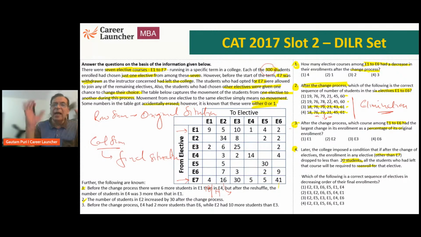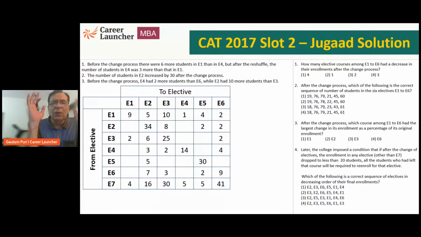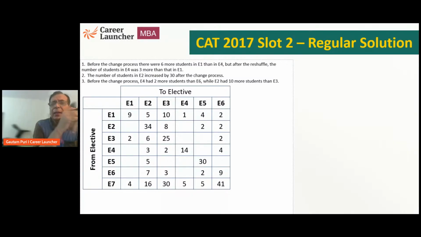So I have deciphered, I have identified. Now let's come to the solution. Now we need to solve. But before we solve, let us look at the regular solution. What is the regular solution going to be? Because only when you look at the regular solution will you be able to appreciate the Jugaad solution.